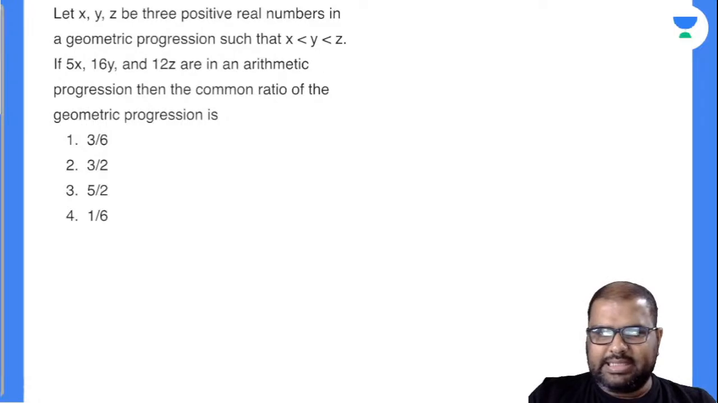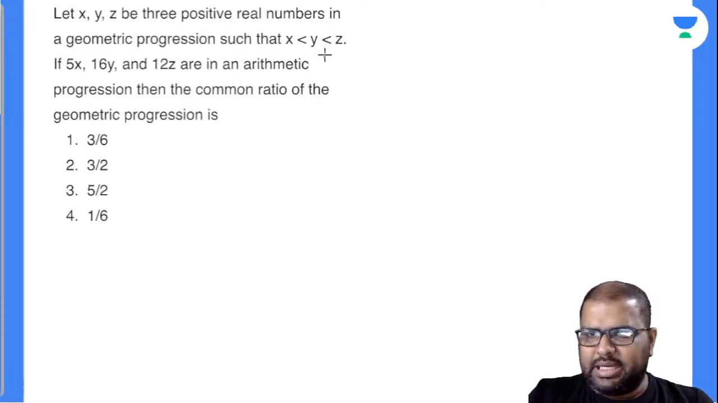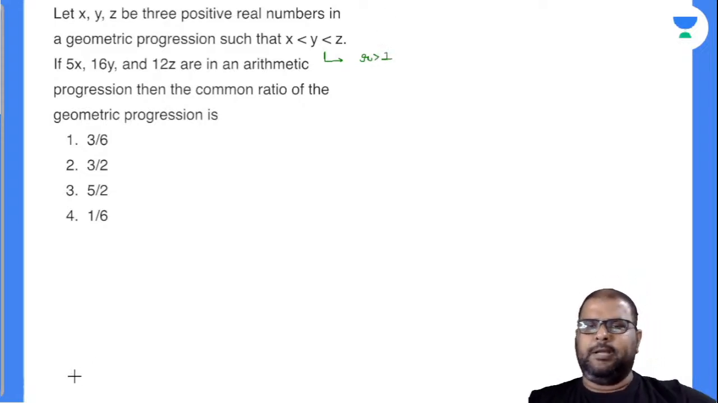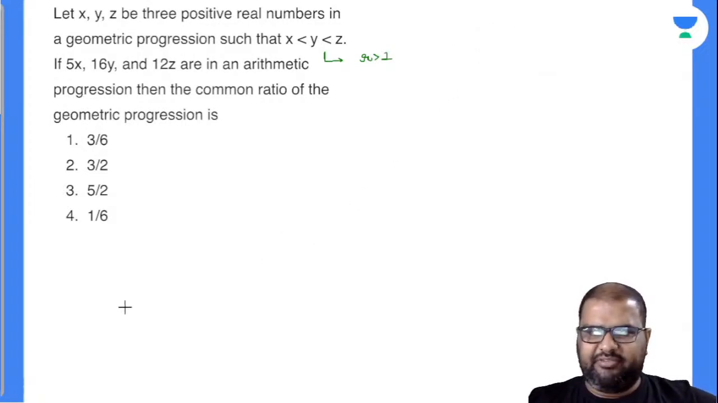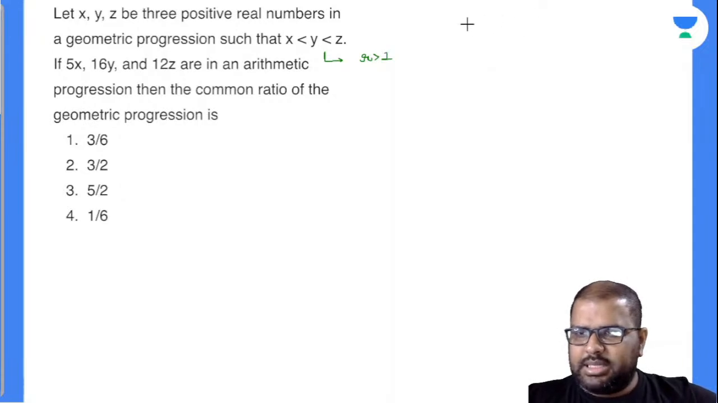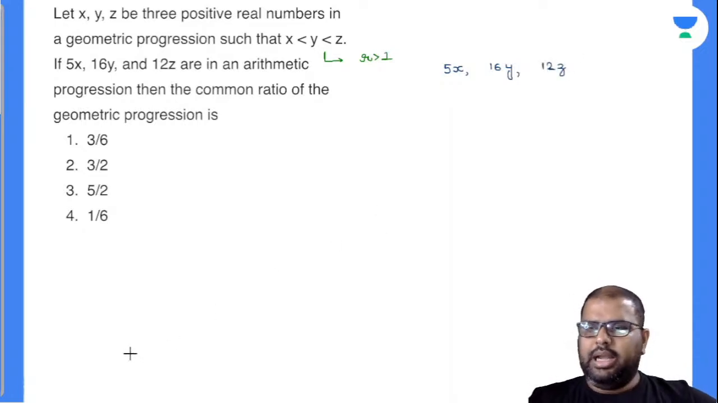So by this I can decide this one is an increasing geometric progression. If it is an increasing geometric progression, my r value will be greater than 1. This I can damn surely say. Okay, then increasing geometric progression means x, y, z. Okay, fine. Let us suppose we take 5x, 16y, 12z are in an arithmetic progression.